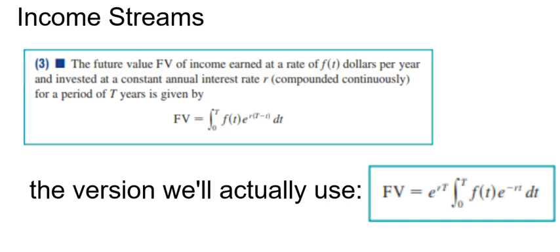Okay, so you can see in this box, I have a little equation. The future value of some income earned at a rate of f(t) will be an equation, normally, in dollars per year. The important part is dollars per year. If you don't have an equation that ends in dollars per year, you figure out how many dollars you make in a year.